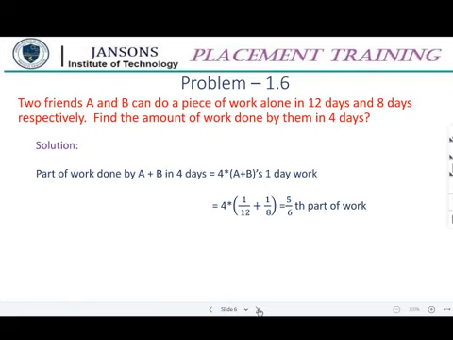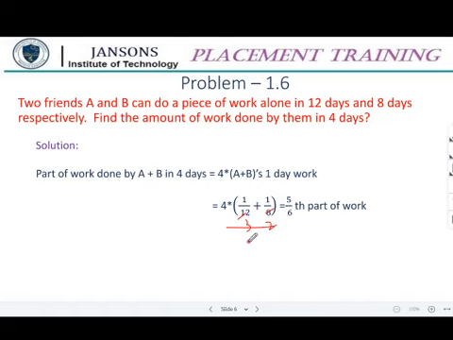Part of work done by A and B in 4 days: 4 into (A plus B's 1 day work). So it is equal to 4 into 1 by 12 plus 4 into 1 by 8. I am cancelling this with 4, so you will be getting 3 here and 2 here. So when you add these two, you will be getting 5 by 6.